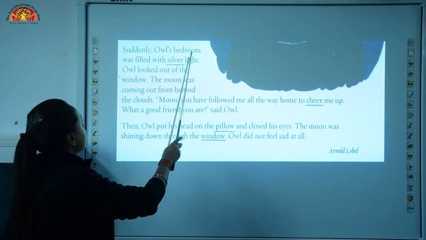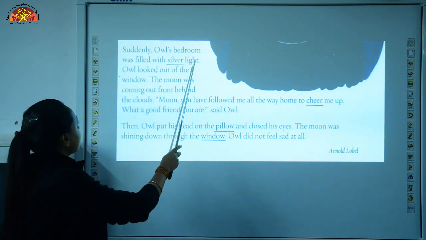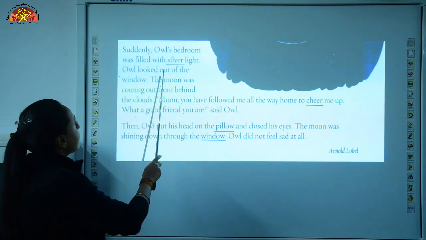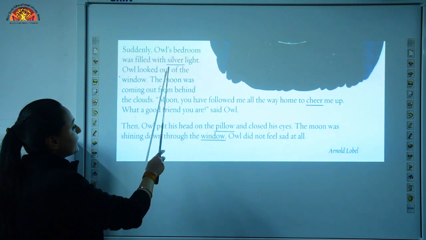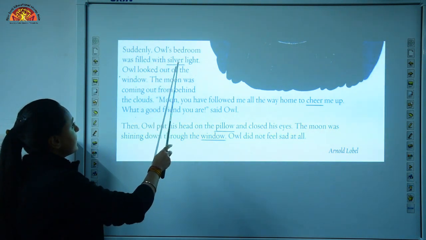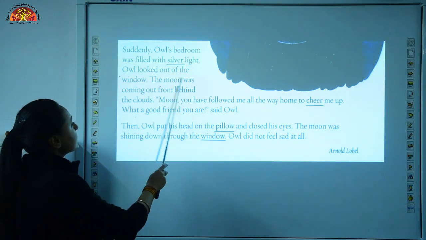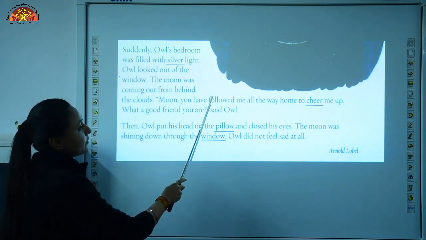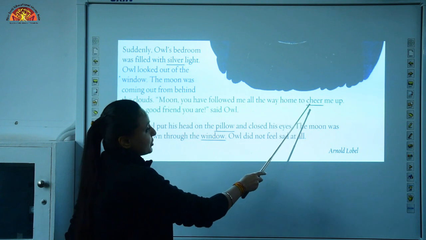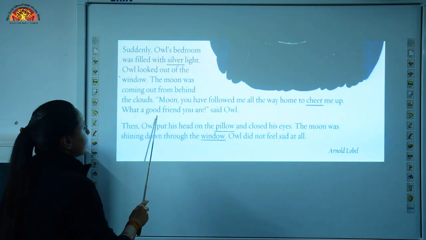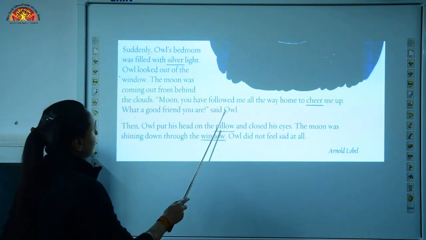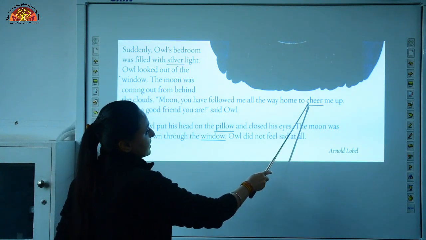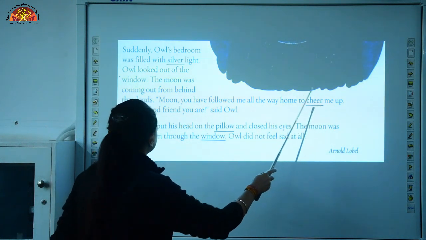Suddenly, Owl's bedroom was filled with silver light. Owl looked out of the window. Underline the word S-I-L-V-E-R, silver. The moon was coming out from behind the clouds. Moon, you have followed me all the way home to cheer me up. What a good friend you are, said Owl. Underline the word C-H-E-E-R, cheer.